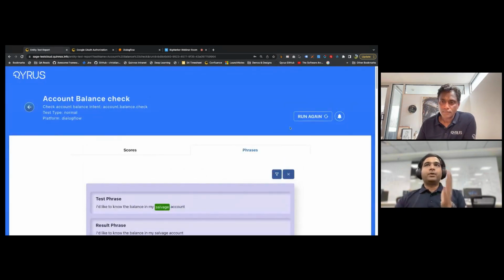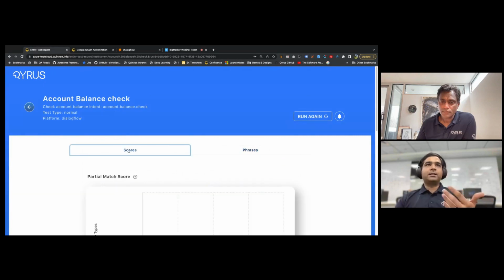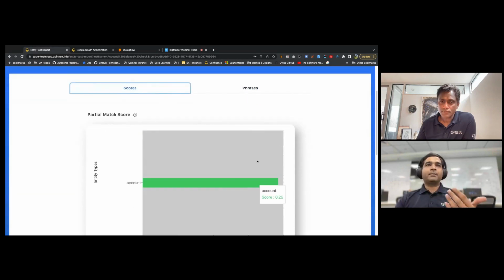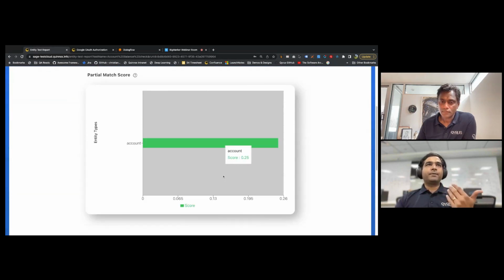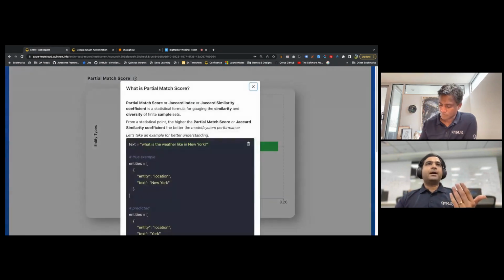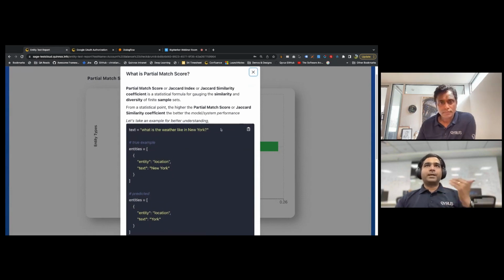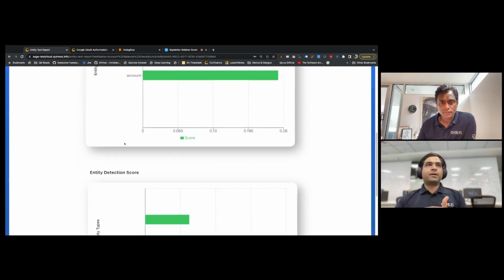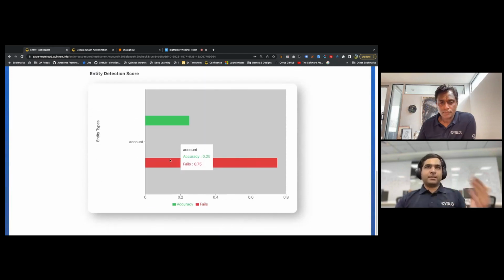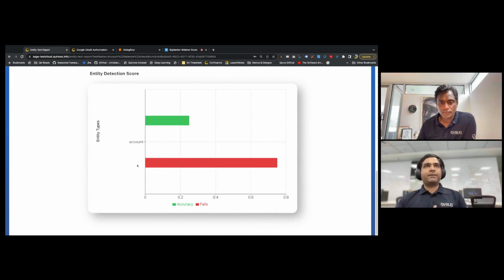Again, you can keep running this until you get maximum output from it. There are good examples, and it's pretty deep in terms of what kind of scores we are looking at, whether it is a partial score or full score. The same metrics are given, like the entity detection accuracy. In this case, it is 25% versus 75%, right?